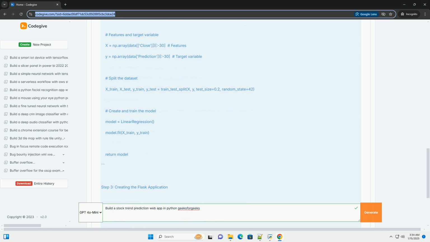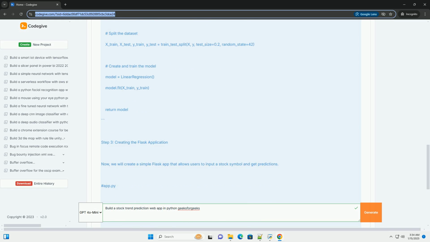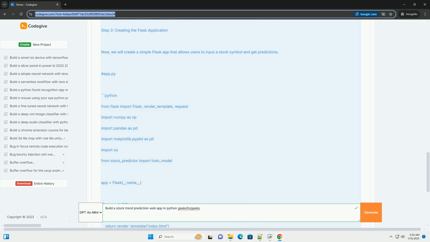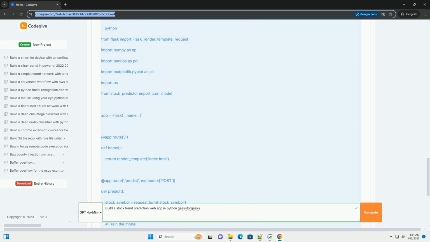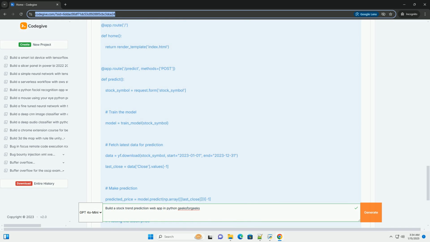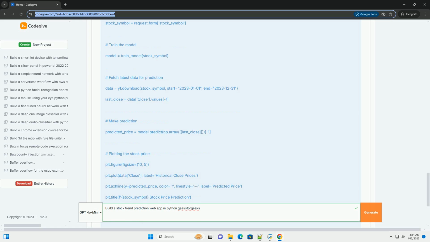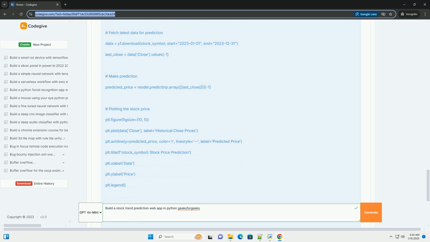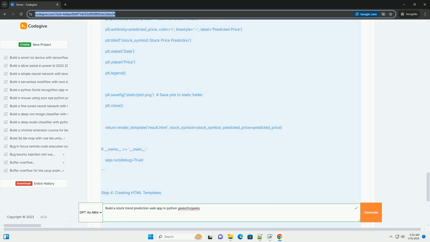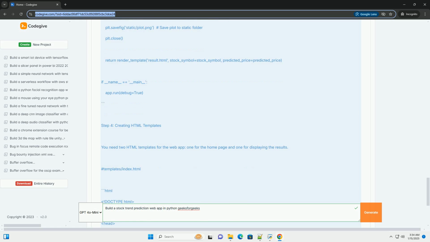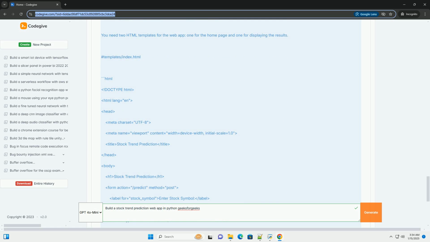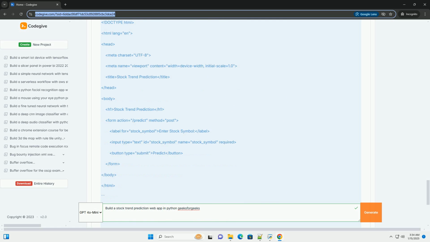Step 1. Setting up the environment. 1. Install required packages. Make sure you have Python installed on your machine. Then, create a virtual environment and install the necessary packages. Flask, a micro web framework for Python. Pandas, for data manipulation and analysis. NumPy, for numerical operations. Scikit-learn, for machine learning. yfinance, to fetch stock data. Matplotlib, for plotting graphs.